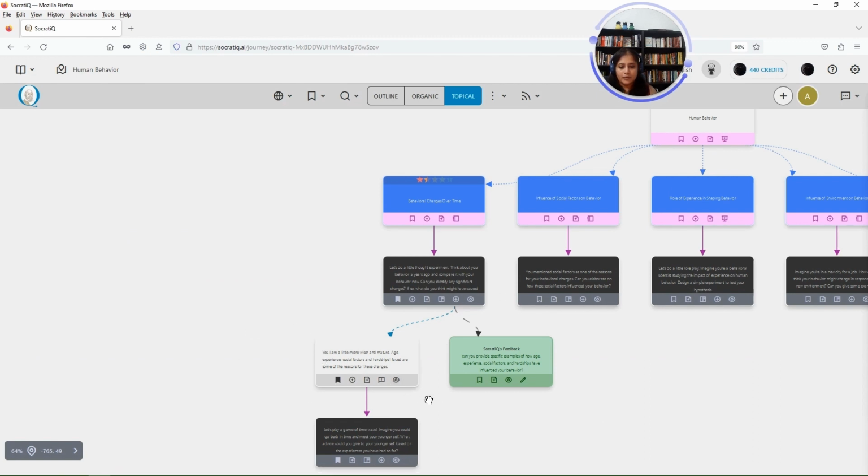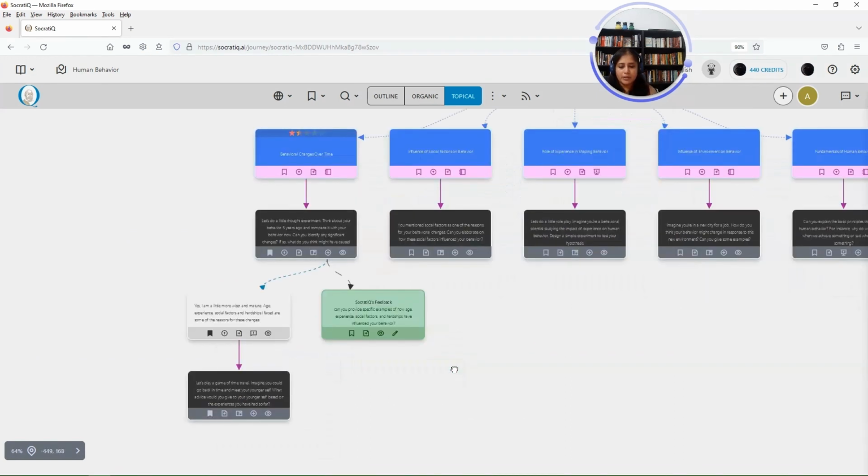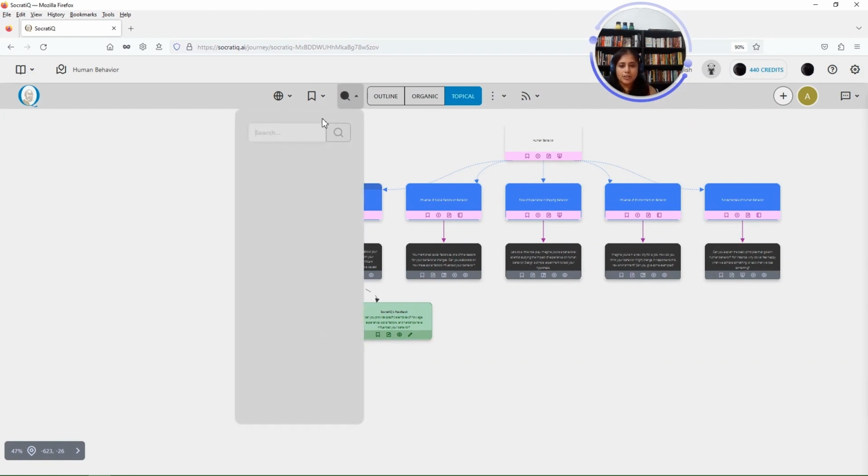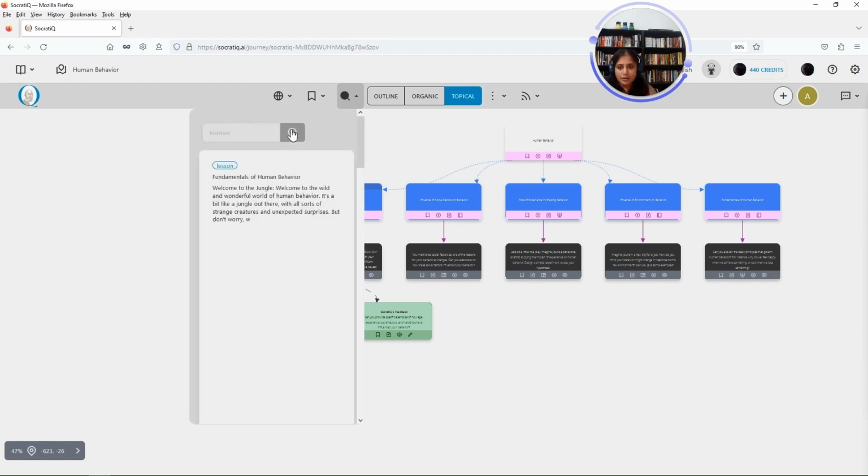So the notes have been, you see the green note here. It is linked to this particular inquiry. You can add a note to a note. You can add a note to a response, and we just added a note to an inquiry. You can add a note to a topic, and you can bookmark any of these at any point in time. You can use the search option to search. If you have a word in mind, you can search and you will get that particular response, and you can go right to it here.